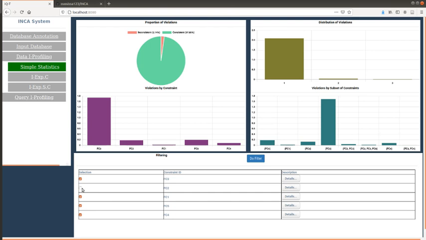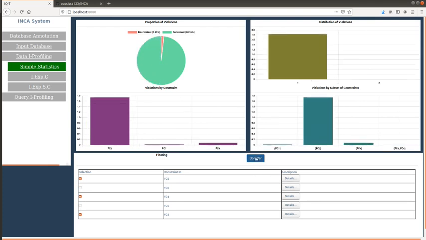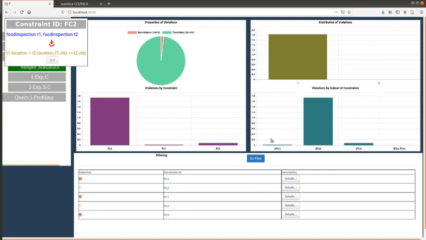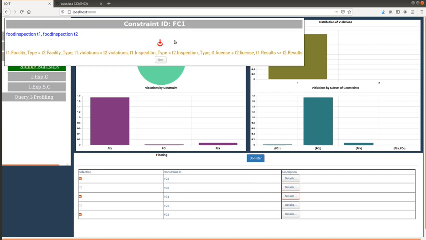For example, let's disable constraints FC2 and FC5 and validate filtering. Then, the proportion of inconsistent tuples decreases and FC2 and FC5 are not considered in the inconsistency analysis. Through this dashboard, one can also see the description of each constraint in a logical formalism. Let's show the description of constraint FC2. And then, the description of constraint FC1.